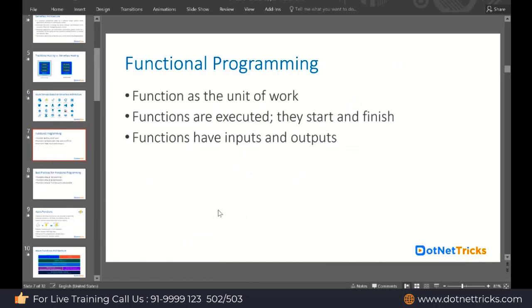Now, proceeding further, let's understand what functional programming is. You heard about object-oriented programming, where we create classes and inside the classes we define methods. But in functional programming, we don't have classes. If you know the C language, C is a procedural language where we define functions. So here also you have to define the function to do your job. Here the function is a unit of work, responsible for doing things. Obviously functions are executed, they start, they finish, and a function has input and output.